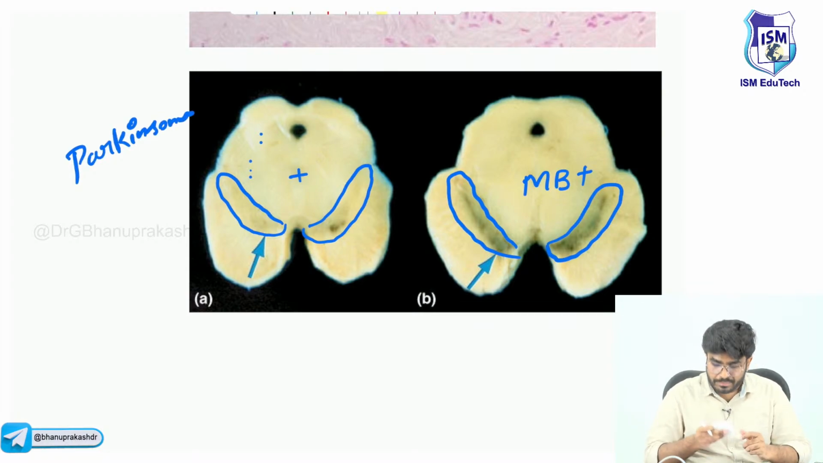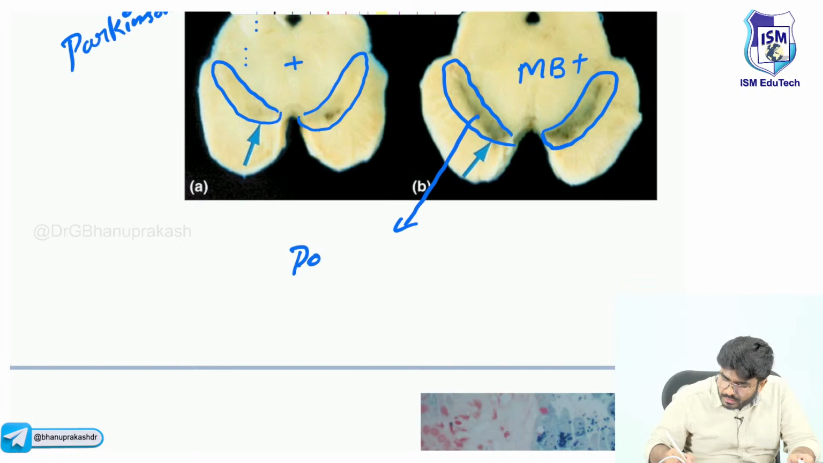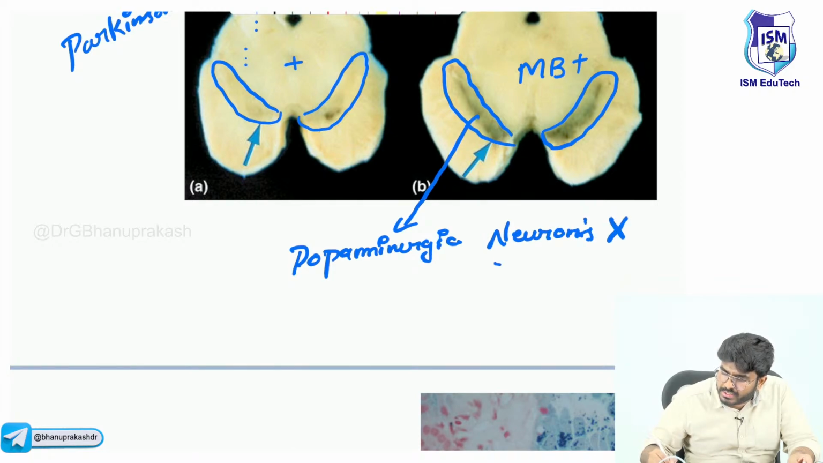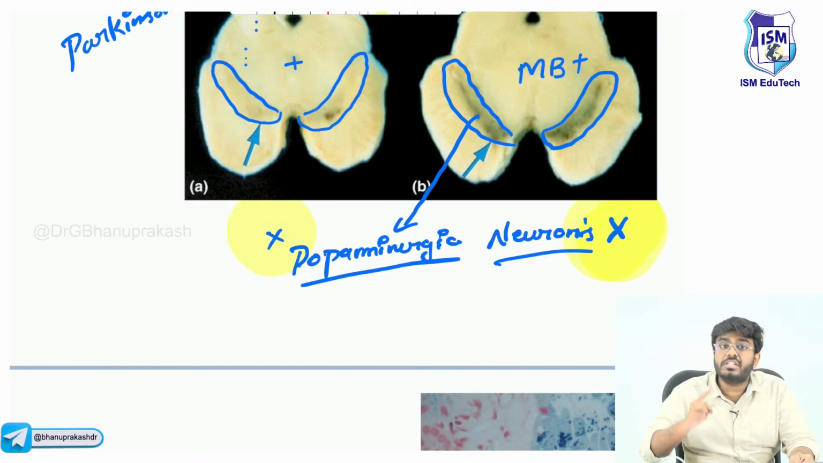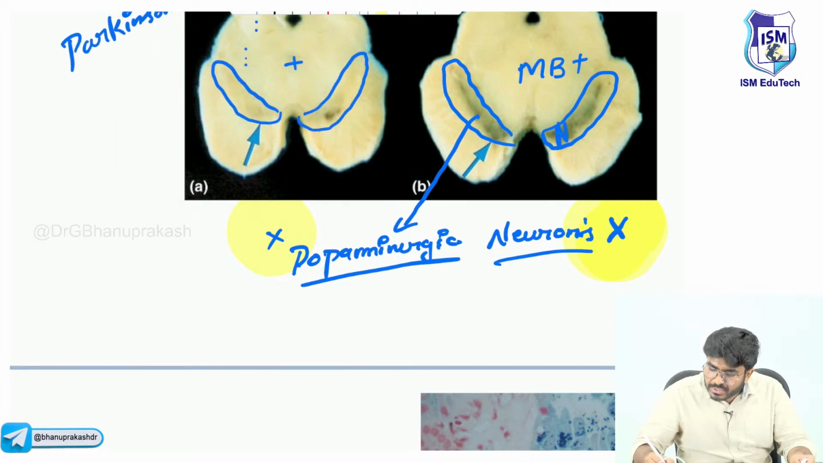So in Parkinsonism, what happens is the dopaminergic neurons in the substantia nigra are damaged. Look, dopamine is the raw material for melanin. Normally, this black color is because of the melanin.